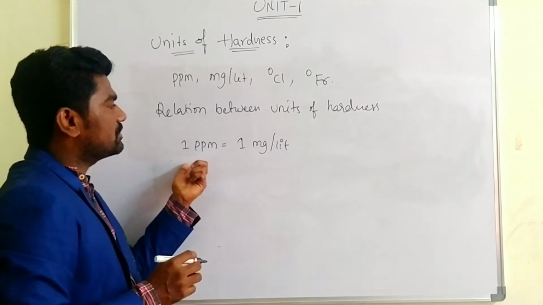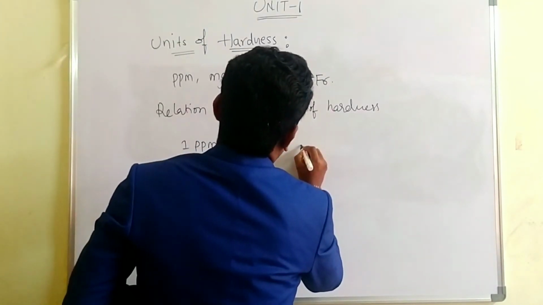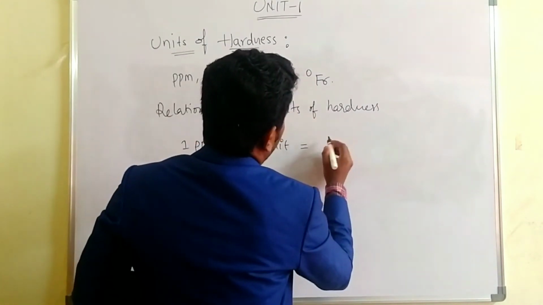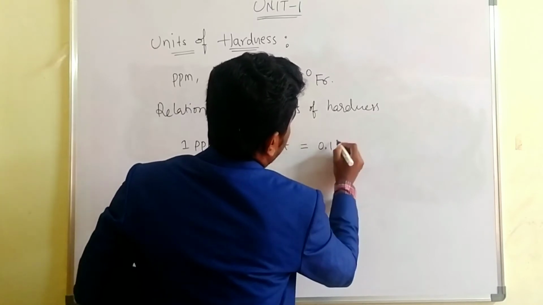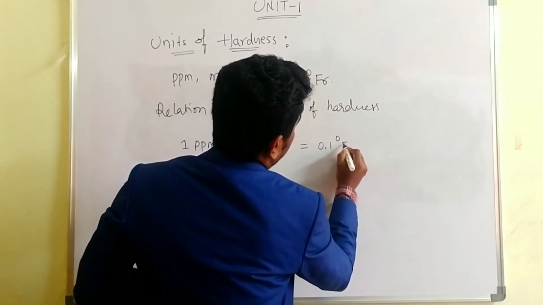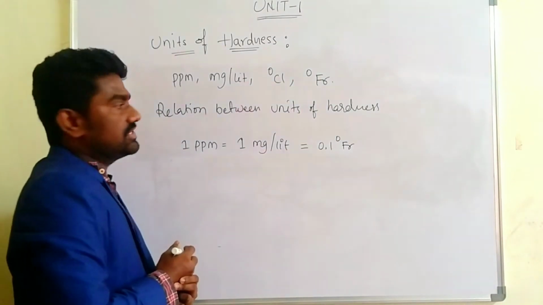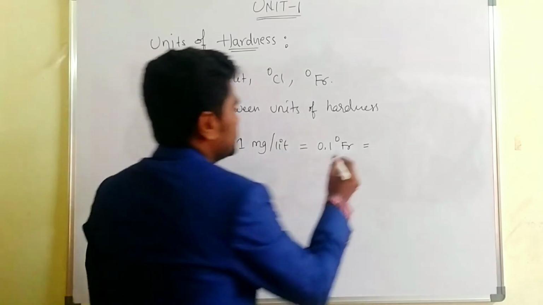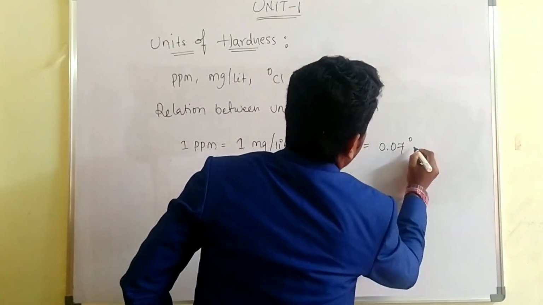So 1 ppm is equal to 1 mg per liter, which is equal to 0.1 degree French, which is also equal to 0.07 degree Clark.